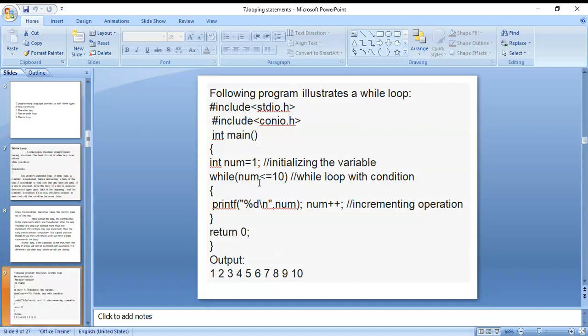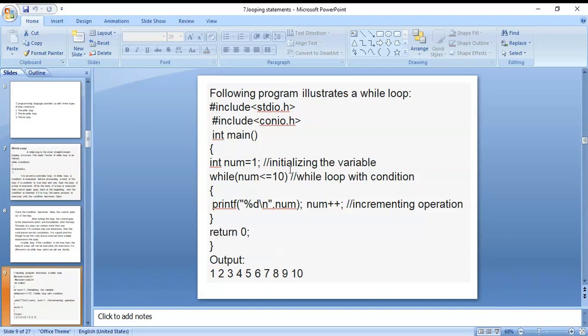Here is the example for a while loop. The first two lines are the preprocessors, where we are using header files. Hash include stdio.h is the standard input output header file. Next, conio.h is also a header file. Then after that you can write the main function.